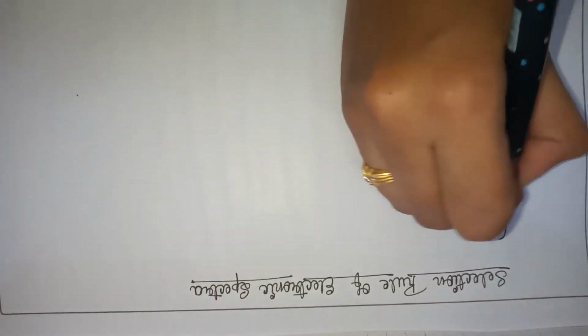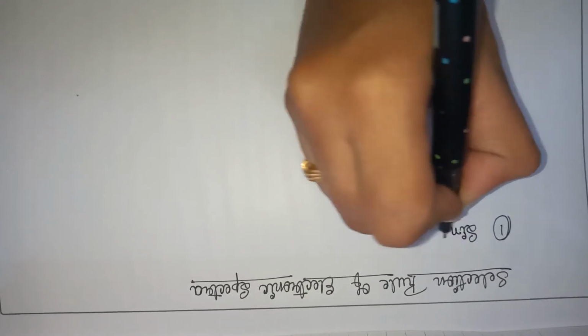Next we will discuss the selection rules of electronic spectra. In that, the first selection rule is the spin selection rule.